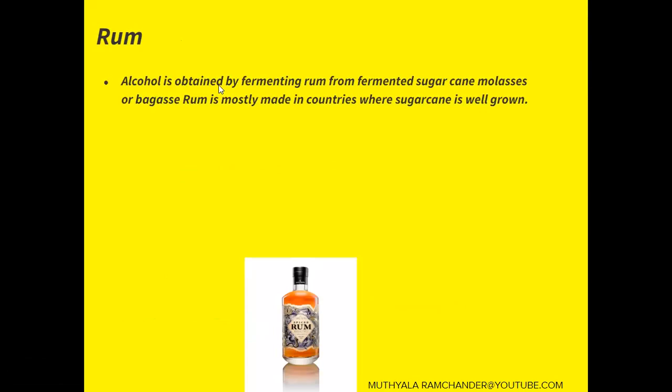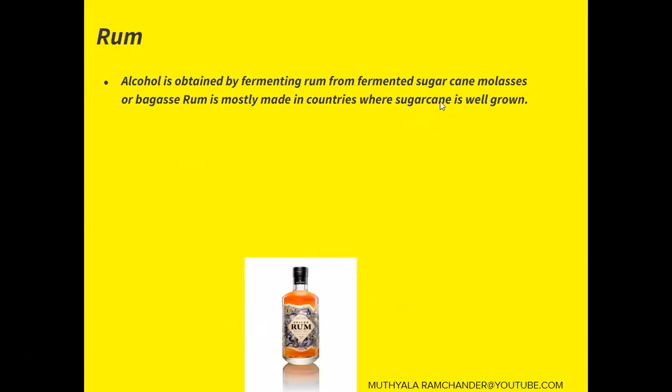Rum alcohol is obtained by fermenting sugarcane molasses or bagasse. Rum is mostly made in countries where sugarcane is well grown.